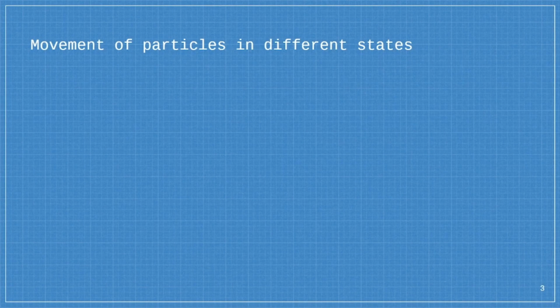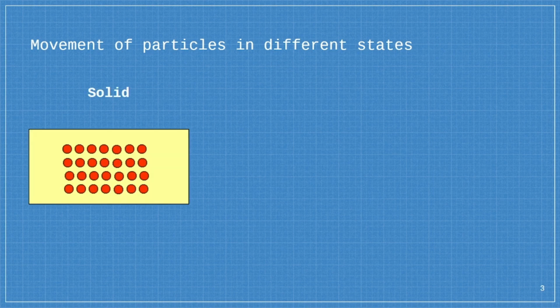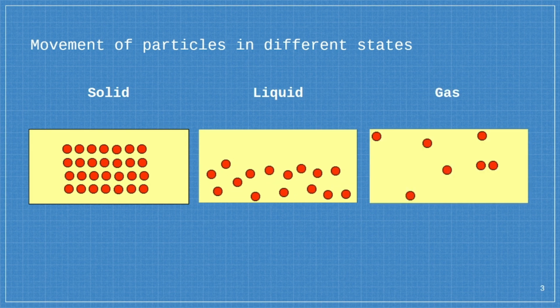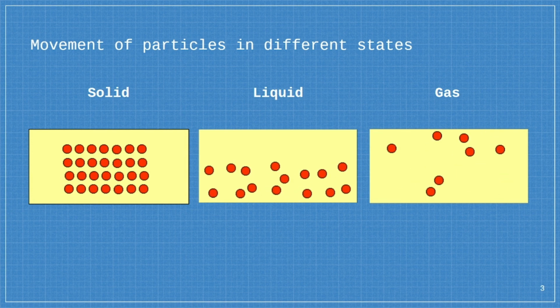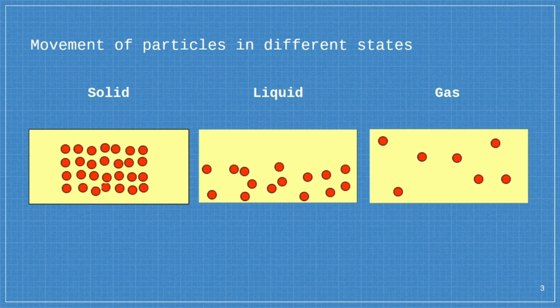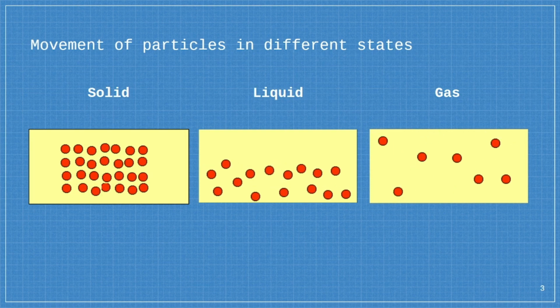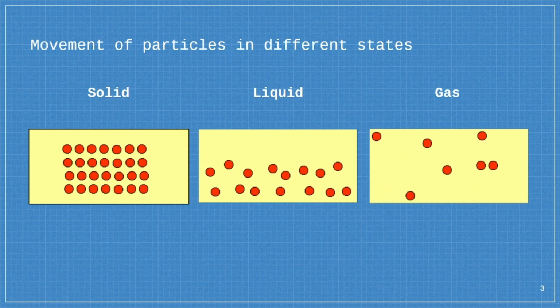We will now take a closer look at the movement of the particles when in the three different states of matter. In solids, as you can see, the particles can only vibrate in a fixed position. In liquids, the particles can move around each other but are still kept relatively close together. In gases, the particles move erratically in different directions at different speeds. This is mainly due to the difference in the strength of intermolecular forces between particles in the three states of matter.